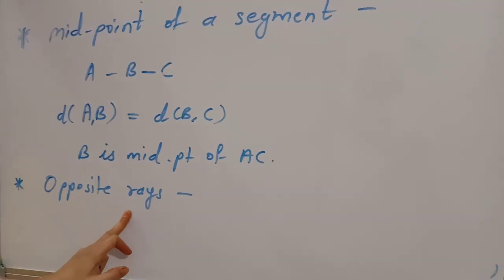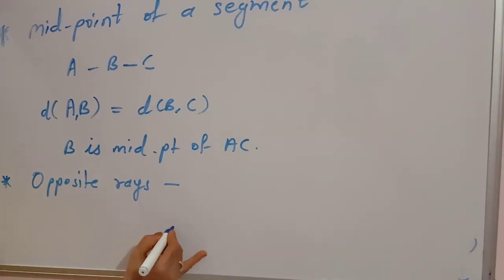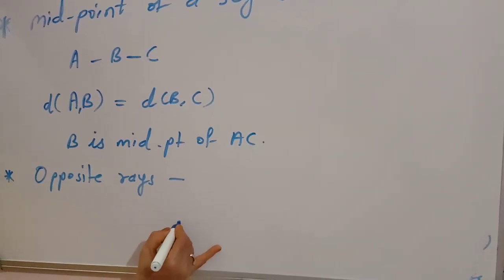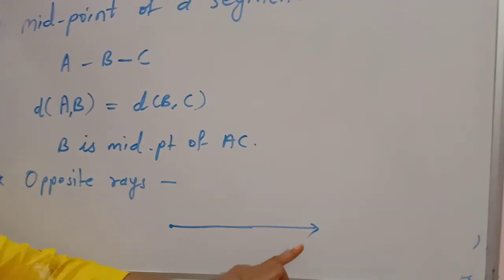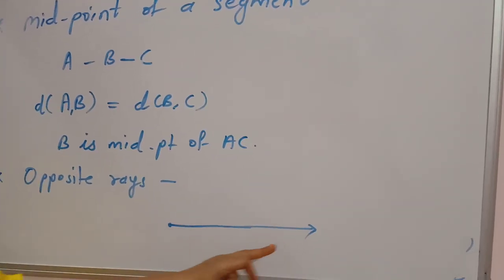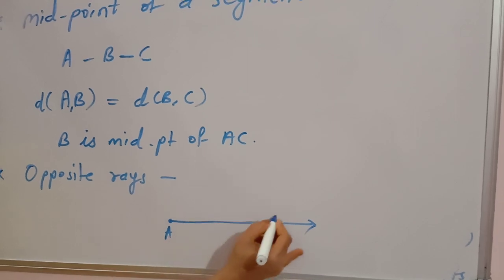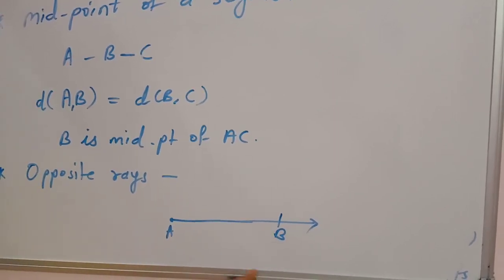You know what is meant by ray. What is meant by ray? Suppose this is a point, and if I draw many points here like this, and if I show it by an arrow, then it is a ray, suppose AB. It is ray AB.